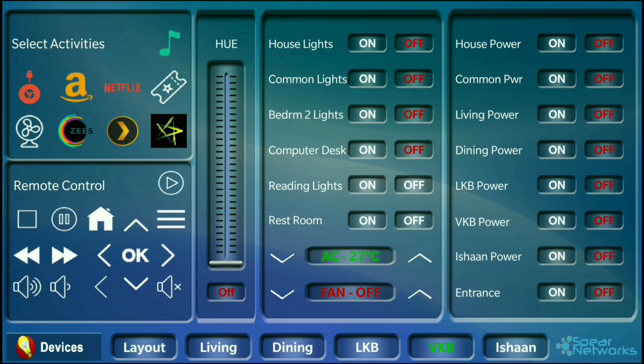Let's just go back to the HVAC mode. So the slider then controls the dimming of the light or a group of lights. Okay, and then we can control individual on off, like say computer desk on and off, reading lights, right?